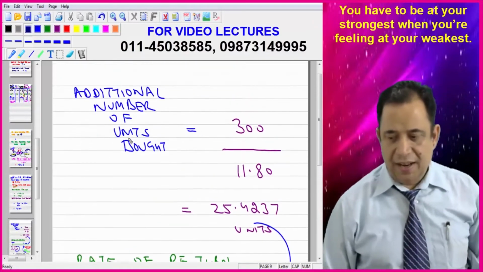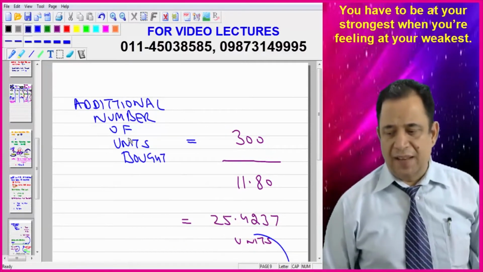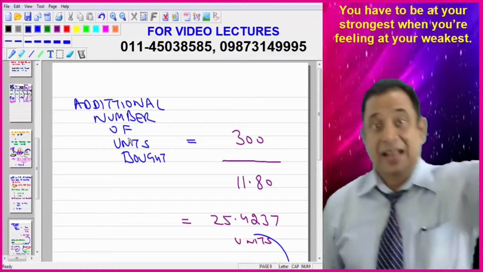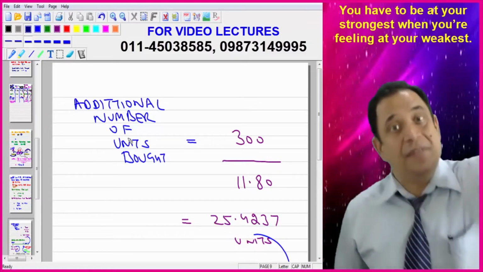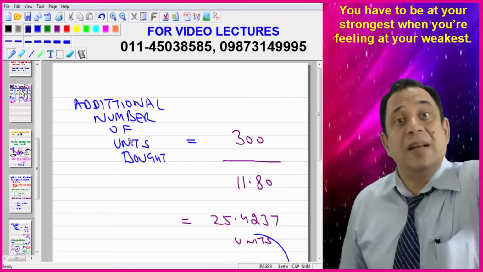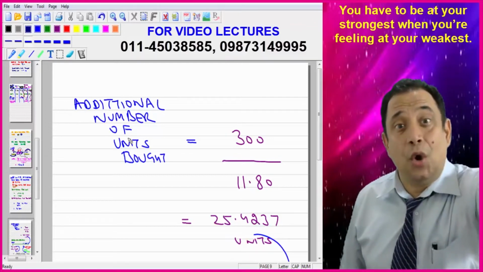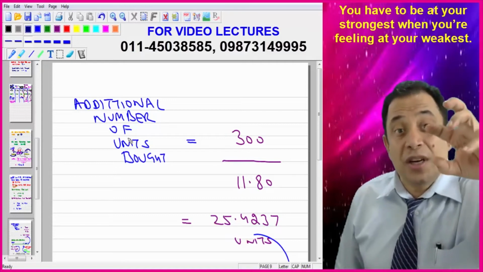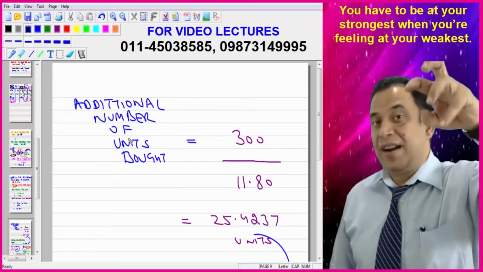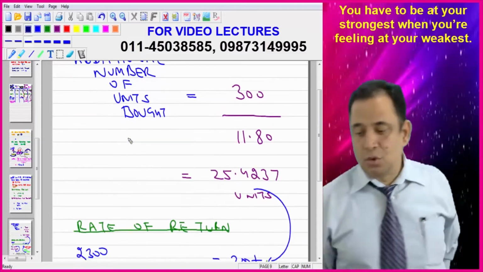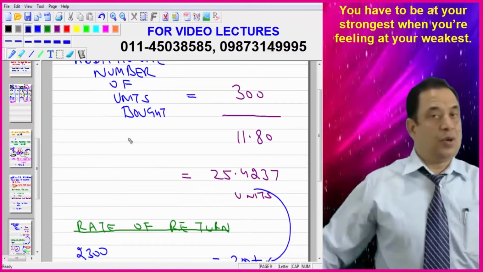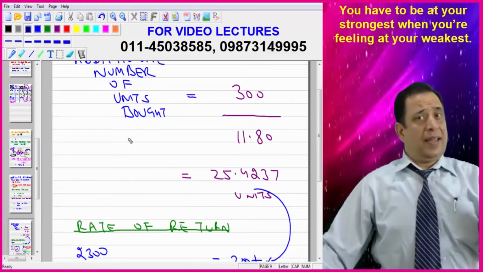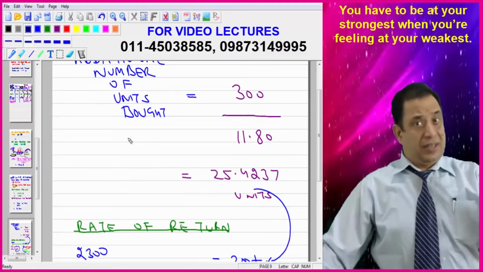300 divided by how many units? The NAV. NAV is 11.80. It is given that at the time of declaration of dividend, the NAV in the market was 11.80. So for that 300 rupees, how many units will be issued? I will be doing 300 divided by 11.80, that comes to 25.4237 units. It means in addition to 200 units, he will be given 25.4237 units.